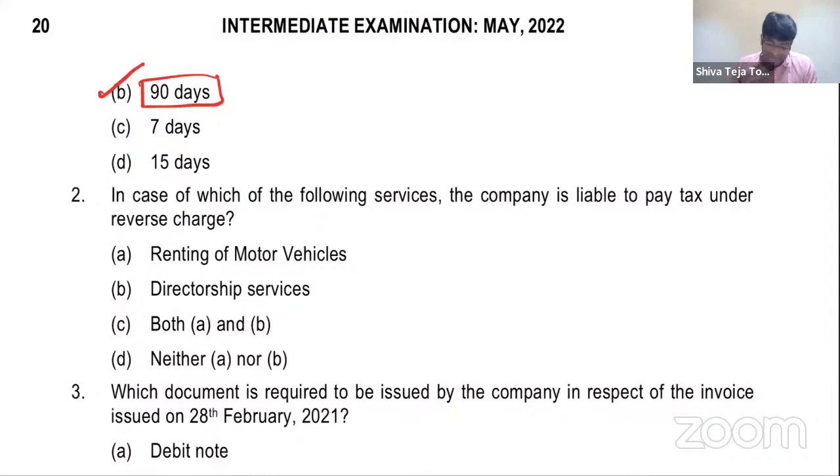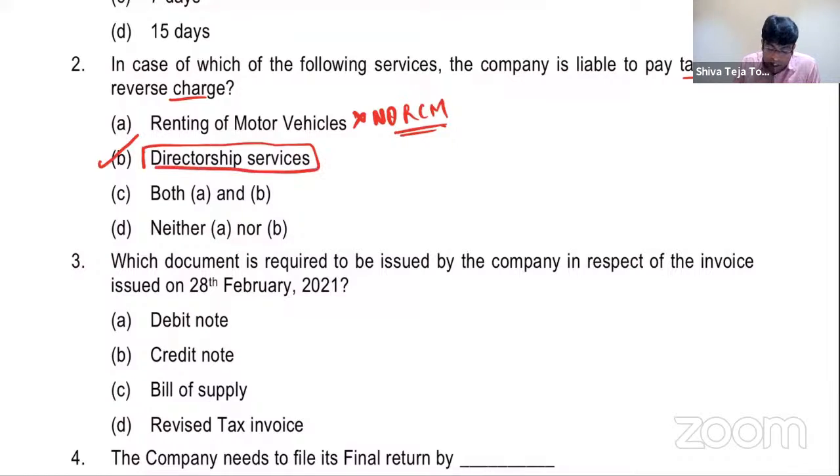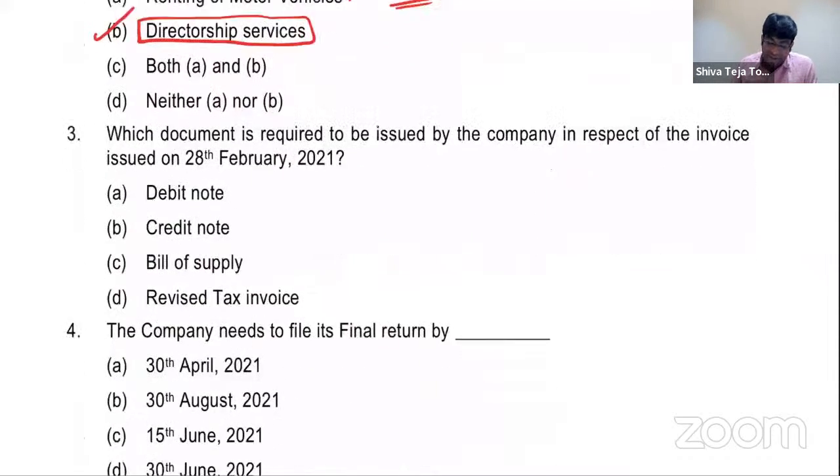Next point. Second, in which of the following services company is liable to pay tax under RCM, renting of motor vehicle? No RCM in this case, because RCM will come only when supplier is other than body corporate, receiver is body corporate, supplier has opted for 5% tax rate. Then directorship service, definitely answer is yes. So answer is option B, my dear friends. Clear? Very interesting, guys.